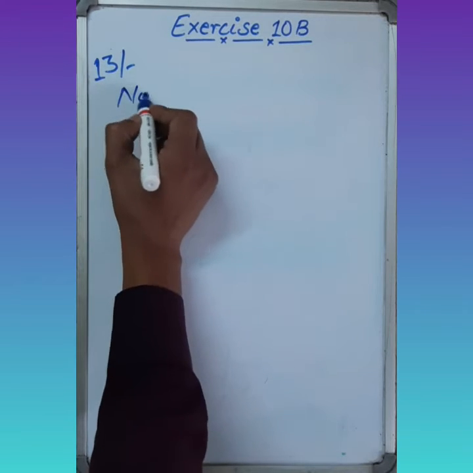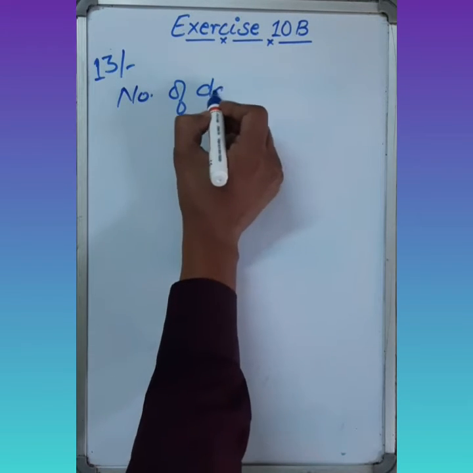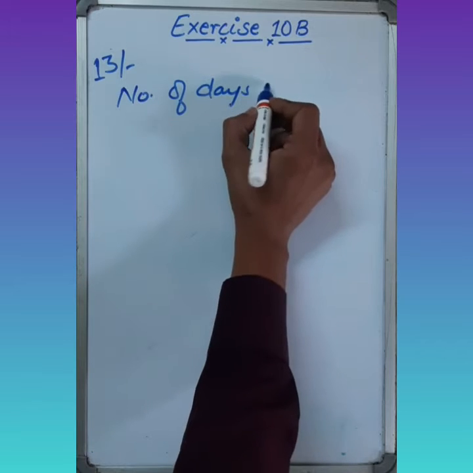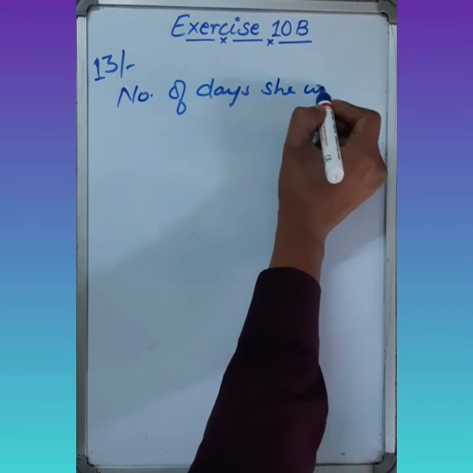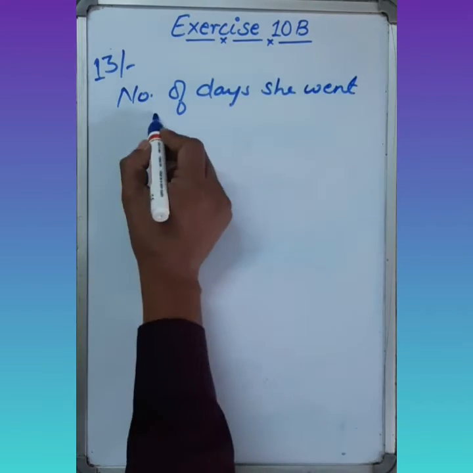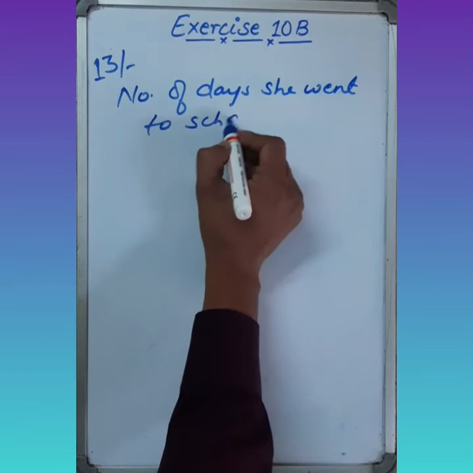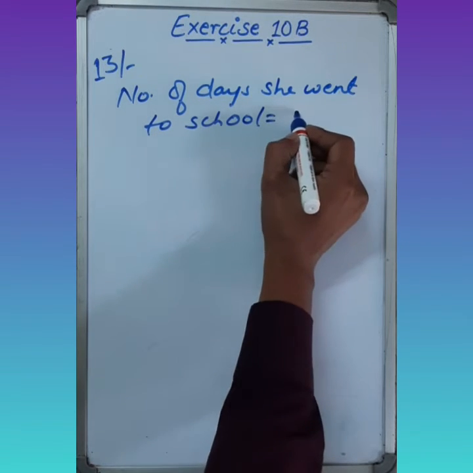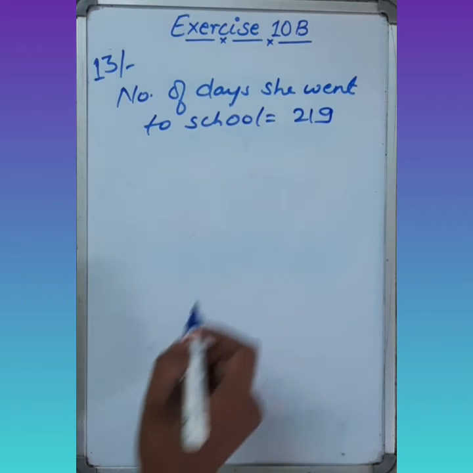The number of days she went to school equals 219.